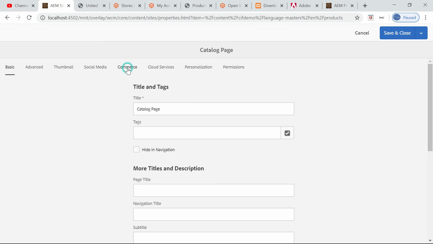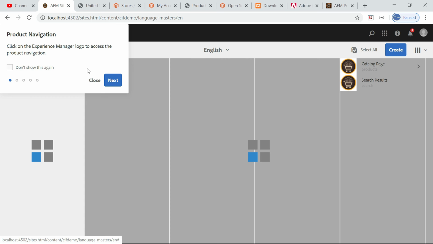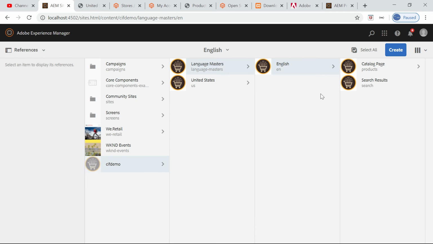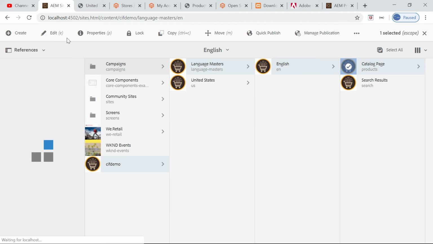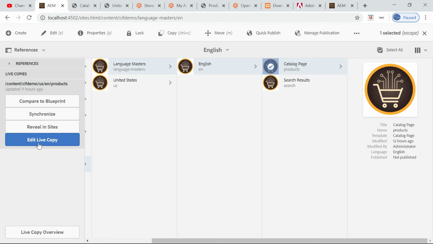okay, go to commerce. If you see here, there are main categories, it will display all the main categories. Then you need to keep the root category ID, so it will display there. I will show you where it will get displayed. I already have the value. Once you save this value, you need to synchronize so that the same value is reflected in the live copy. Select that page's live copies, select that particular live copy, then do a synchronize, so that whatever value you configure here gets synced to the specific node.